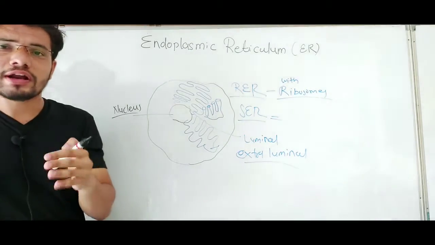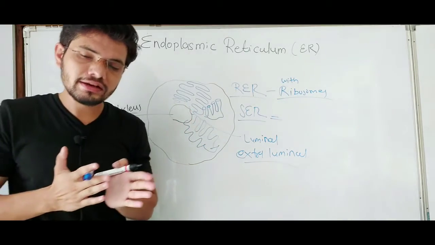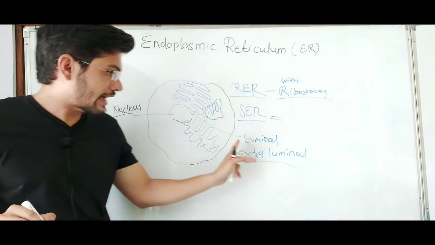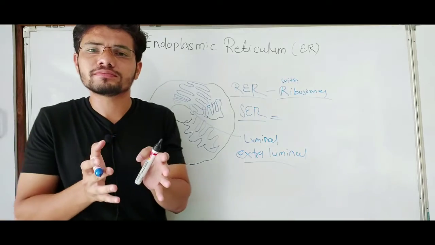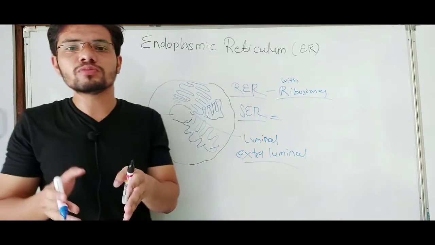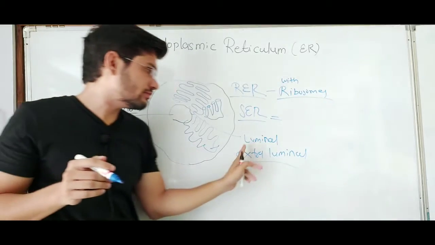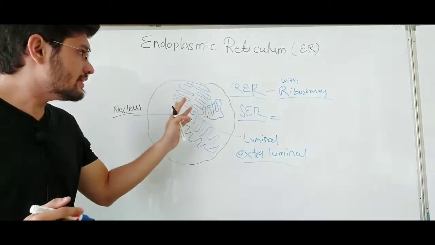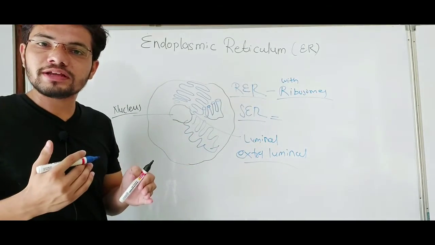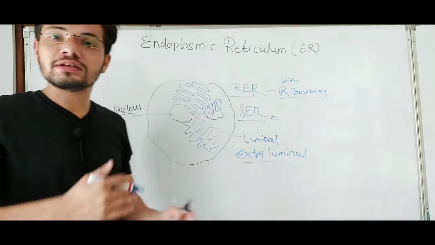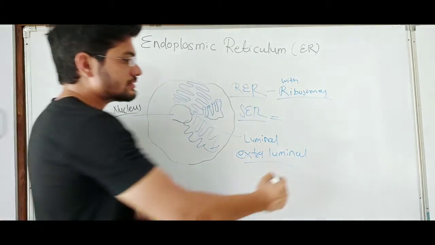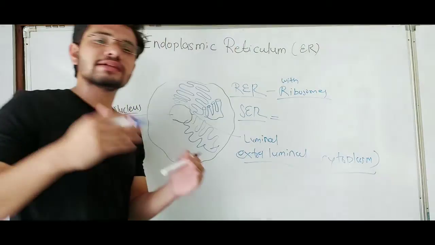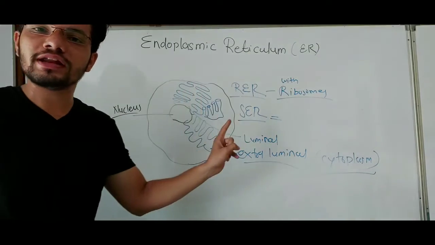Any organelle or substance which is a tube-like structure, the space inside its tube, we call lumen or luminal. So it is luminal inside the endoplasmic reticulum, and extraluminal means outside the endoplasmic reticulum, meaning the cytoplasm, right? So it divides the intracellular space into two different types, luminal and extraluminal.